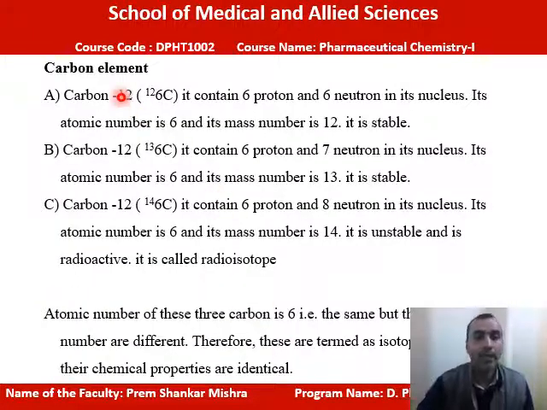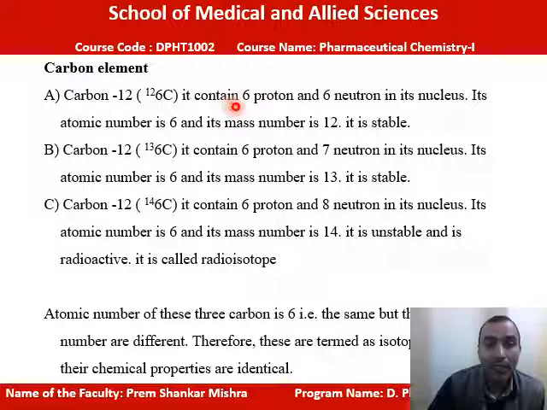Now we will see some carbon isotopes. Carbon-12 contains 6 protons and 6 neutrons in its nucleus; its atomic number is 6 and its mass number is 12, so it is stable. Carbon-13 contains 6 protons and 7 neutrons; its atomic number is 6 and its mass number is 13, so it is stable. Carbon-14 contains 6 protons and 8 neutrons; its atomic number is 6 and its mass number is 14. It is unstable and radioactive, so it is called a radioisotope.